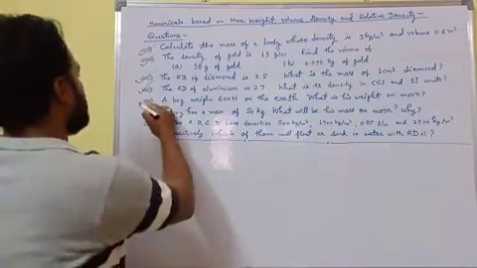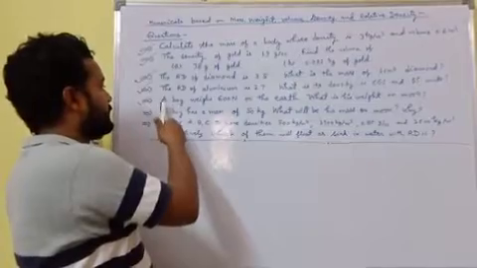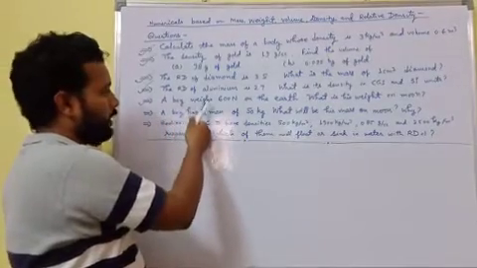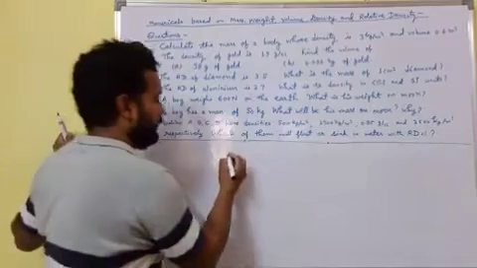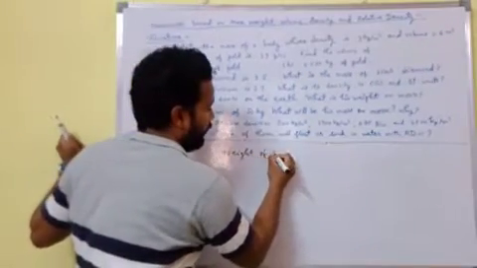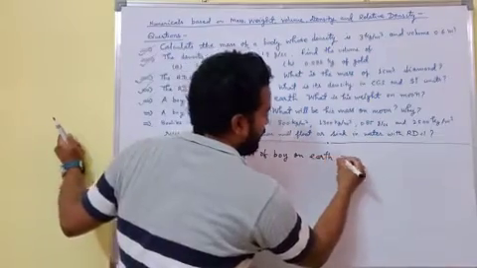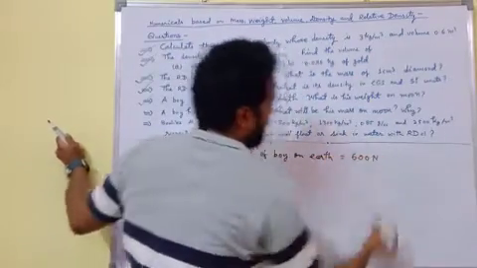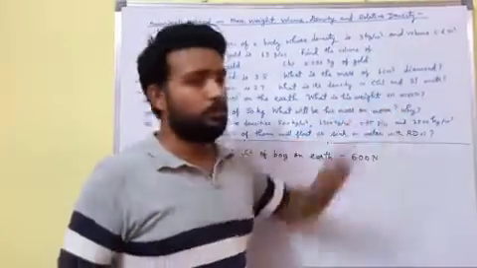Next question is based on weight and mass. In the next question, the weight of a boy on earth is 600 Newton. What is his weight on moon?